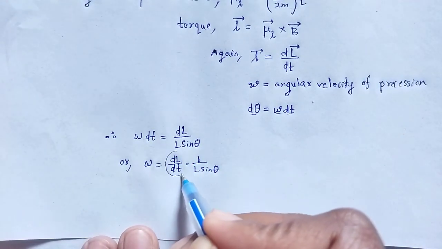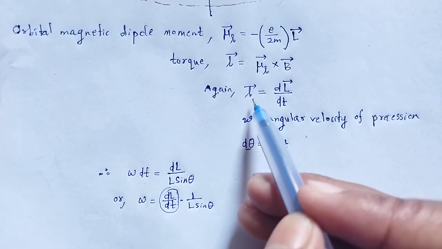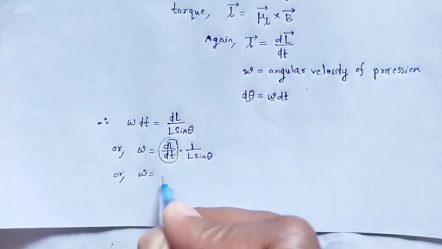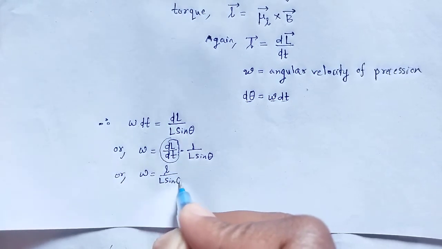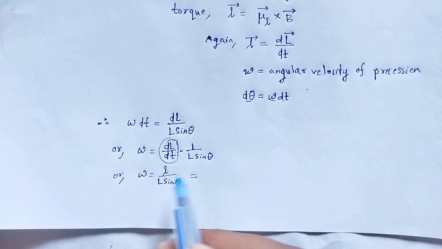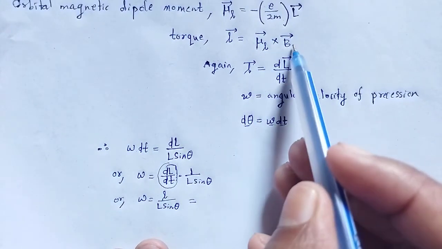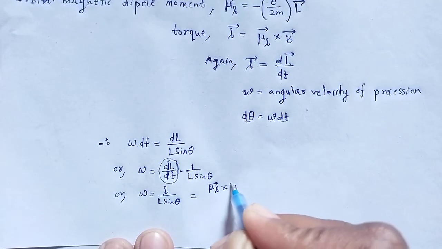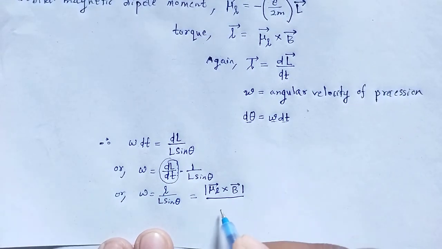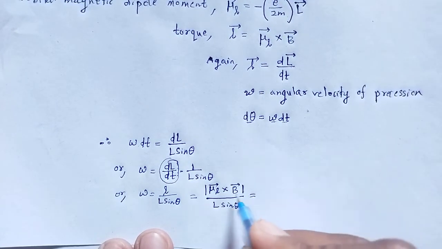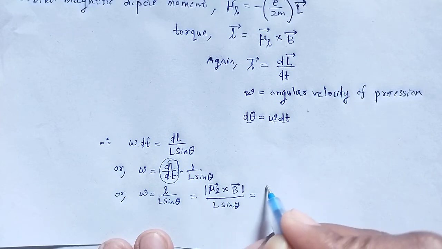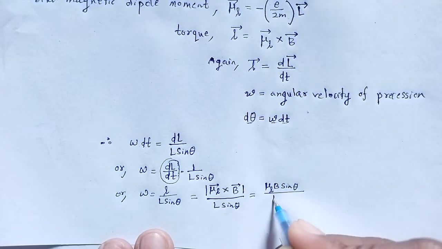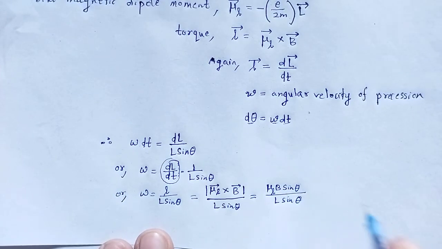So, dL by dt is the torque, or omega is equal to the torque divided by L sin theta, which is the vector product of mu L and B. So the magnitude of mu L cross B divided by L sin theta will be mu L B sin theta divided by L sin theta, sin theta cancels out.